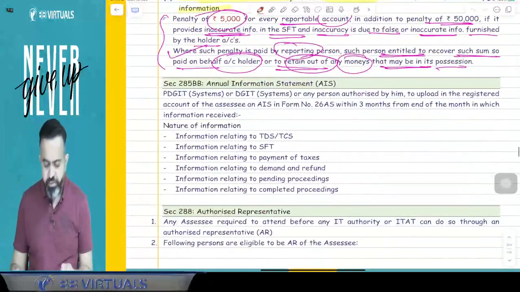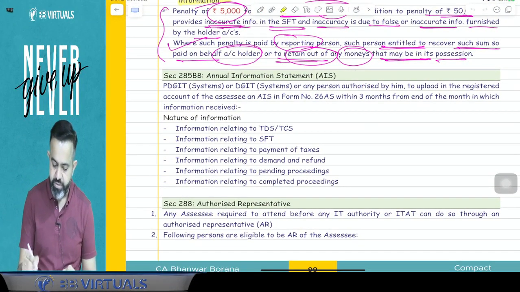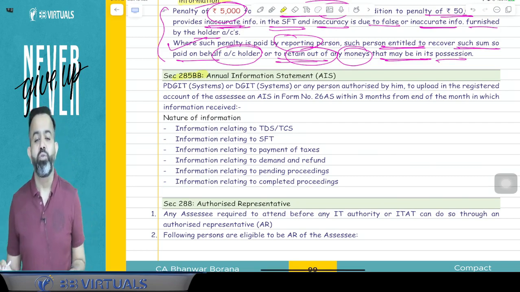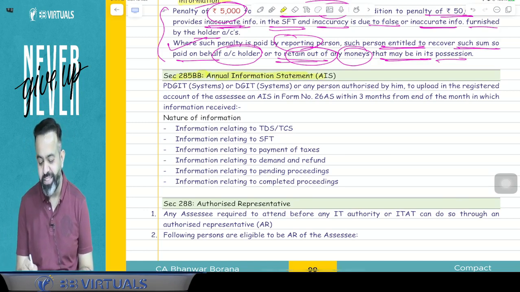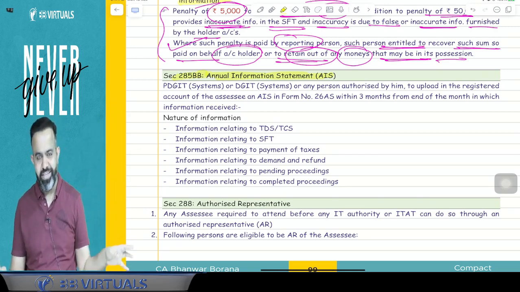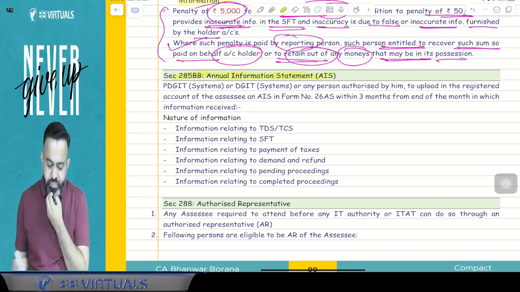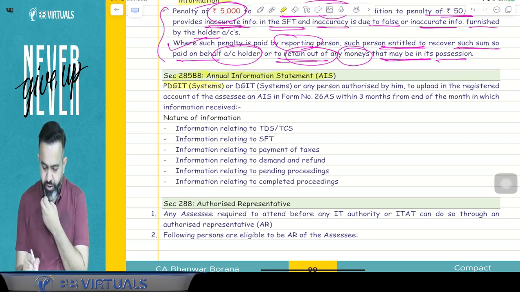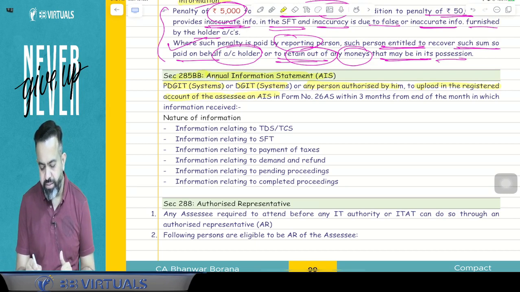Done. After that, we have started with the annual information statement, or I can say the AIS. So there is one section, guys, 285BA. Nowadays, you know that before filing the return, you download one statement that is called the annual information statement. And guys, in the annual information statement, every kundali, yeah, this is called your kundali. Whatever transaction you did, everything is in AIS. So here, guys, the PDGIT system, that is the income tax department, or DGIT system, or any other person authorized by him, will upload in the registered account of the assessee in AIS in the form number 26 AIS within 3 months from the end of the month in which information is received.